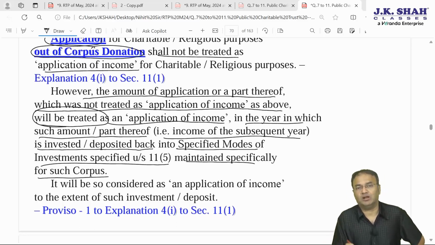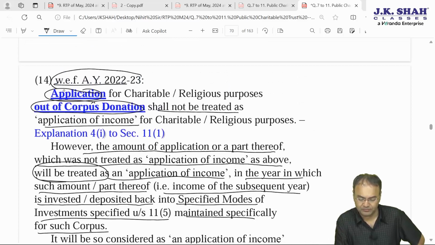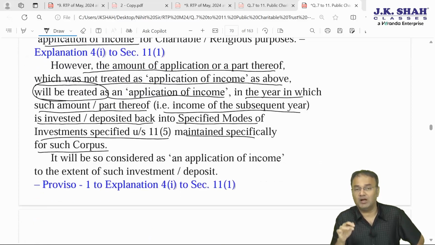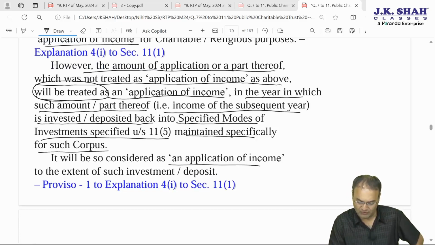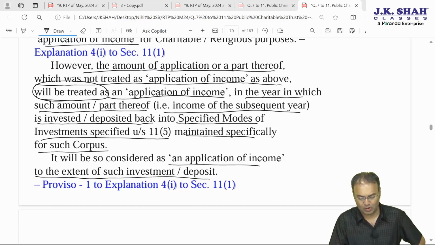This is what is happening here. This point which was introduced in AY 22-23 is applicable here, but only for AY 22-23 and onwards. It will be so considered as an application of income to the extent of such investment or deposit.